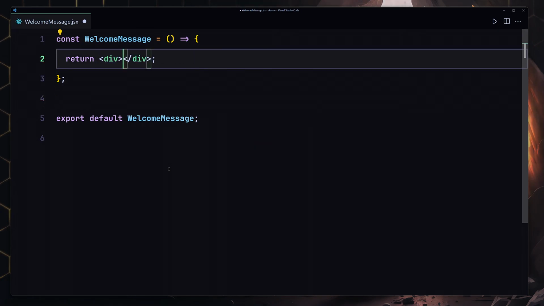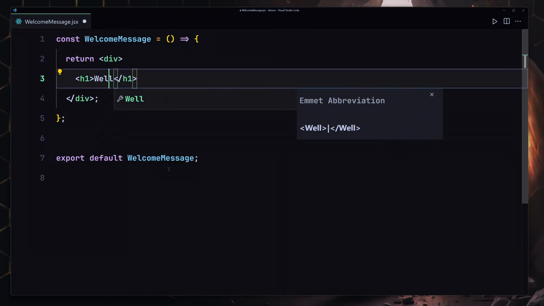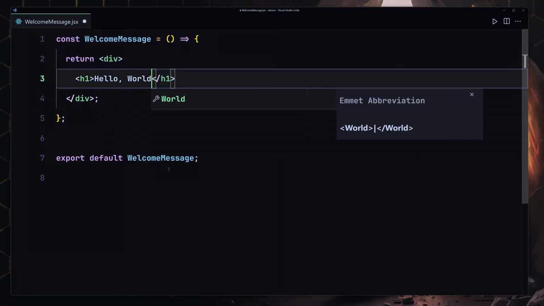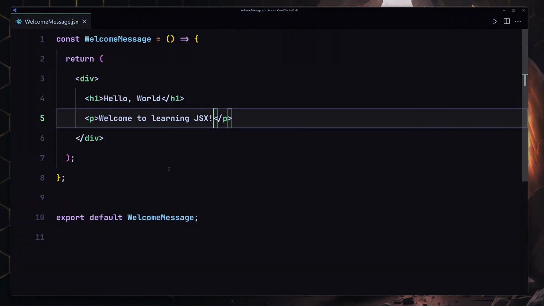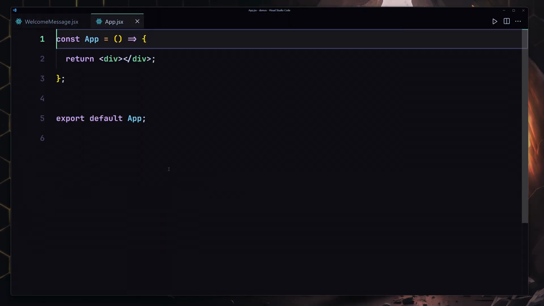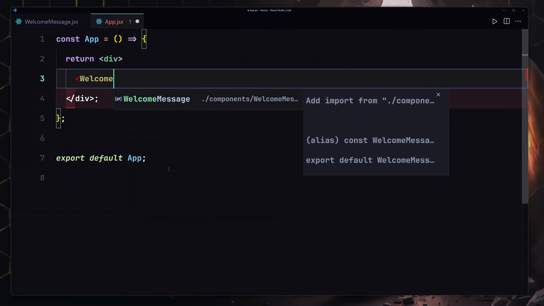And first of all, we have our div, and now inside this div we are going to be defining our h1, which will just say hello world. And now underneath this h1, we're going to be creating our paragraph which will say welcome to learning JSX. I'm going to save this file. Now let me go ahead and go to my app.jsx file and register my welcome component right in here.